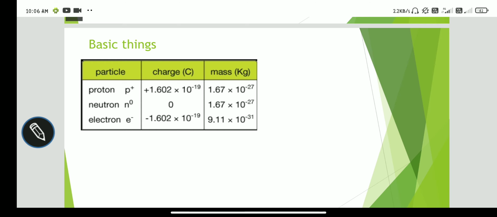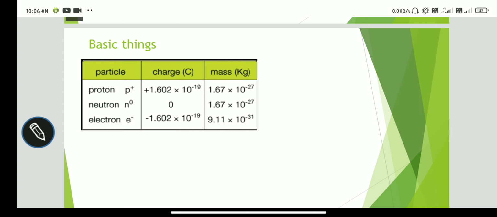The basic things: a proton has positive charge. A neutron is electrically neutral, so it has zero charge. And an electron has negative charge. The unit of charge is the coulomb. A proton has 1.602 into 10 power minus 19 coulombs, positive, and an electron has negative charge of 1.602 into 10 power minus 19.